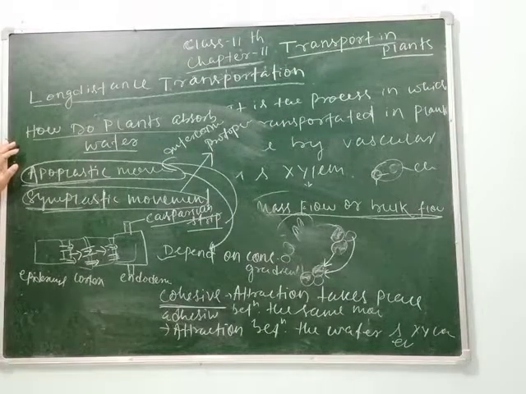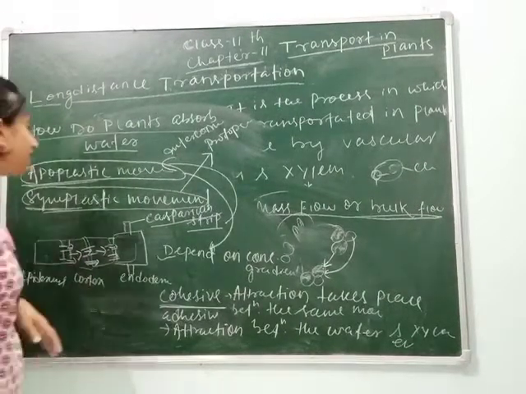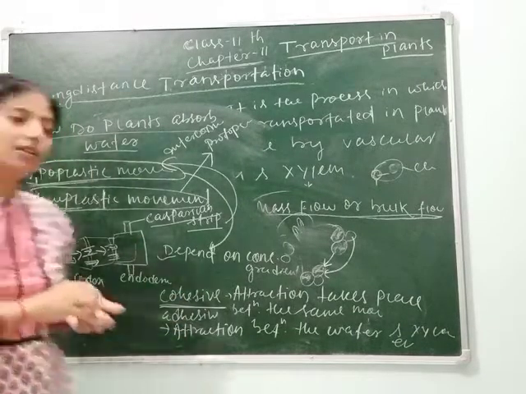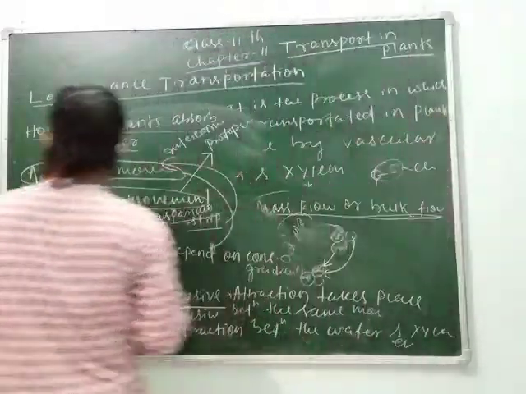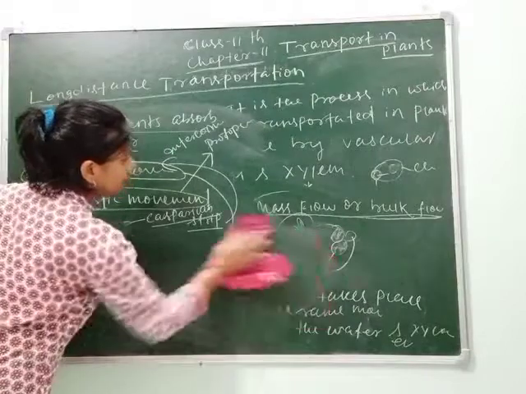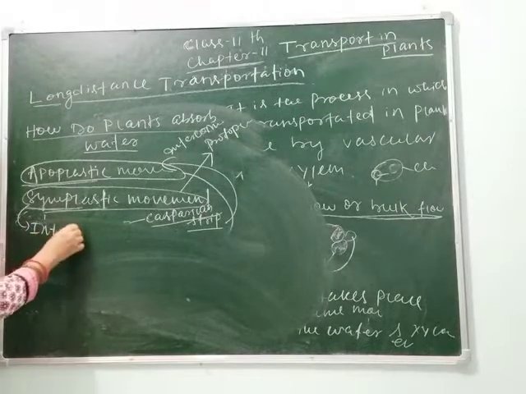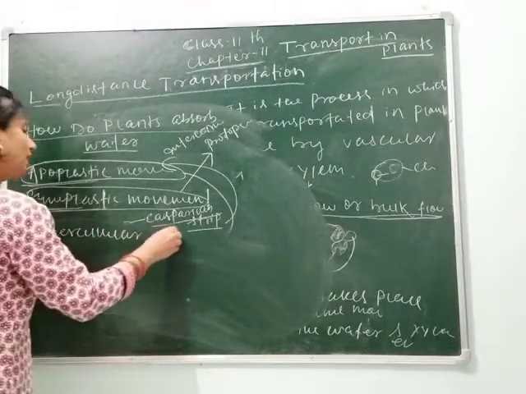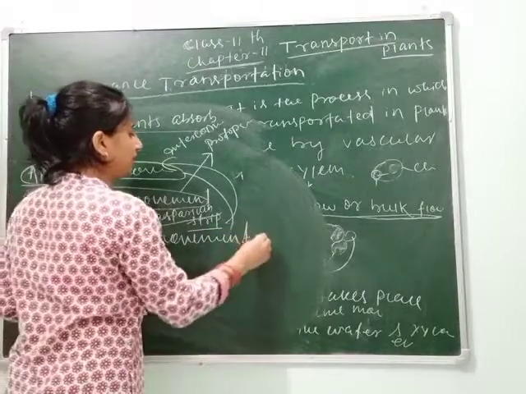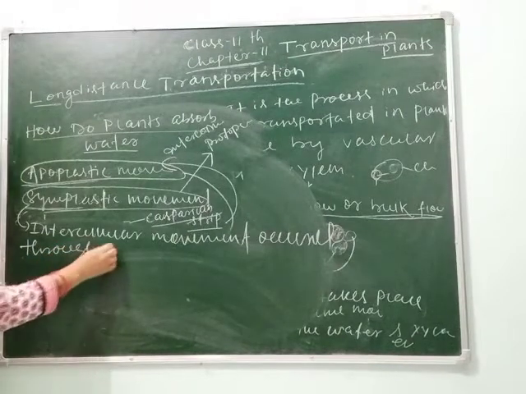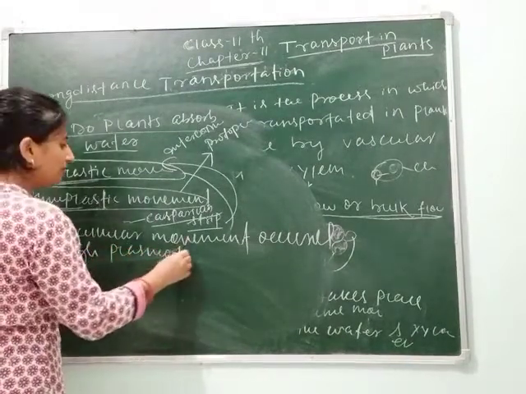Clear, students? So we can say that during symplastic movement, the water travels through the cell cytoplasm, and intercellular movement occurs through plasmodesmata. Intercellular movement occurs through plasmodesmata.